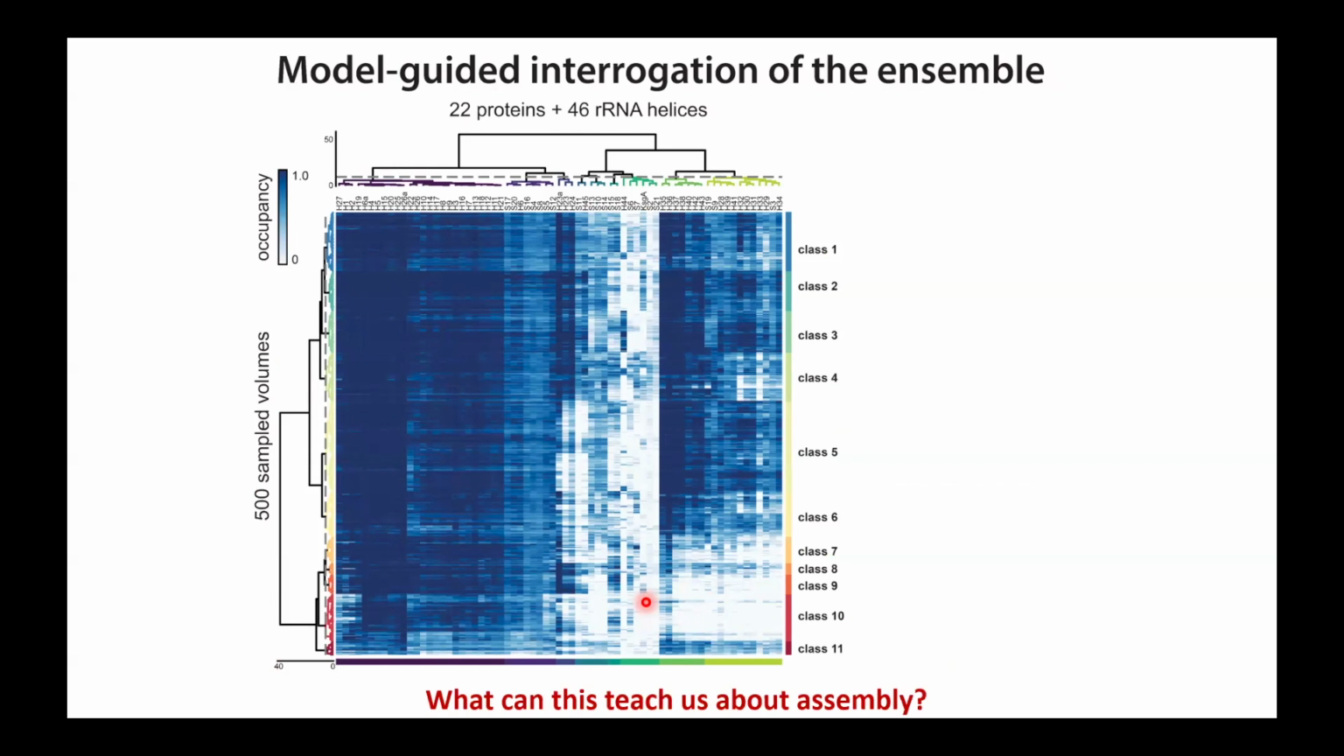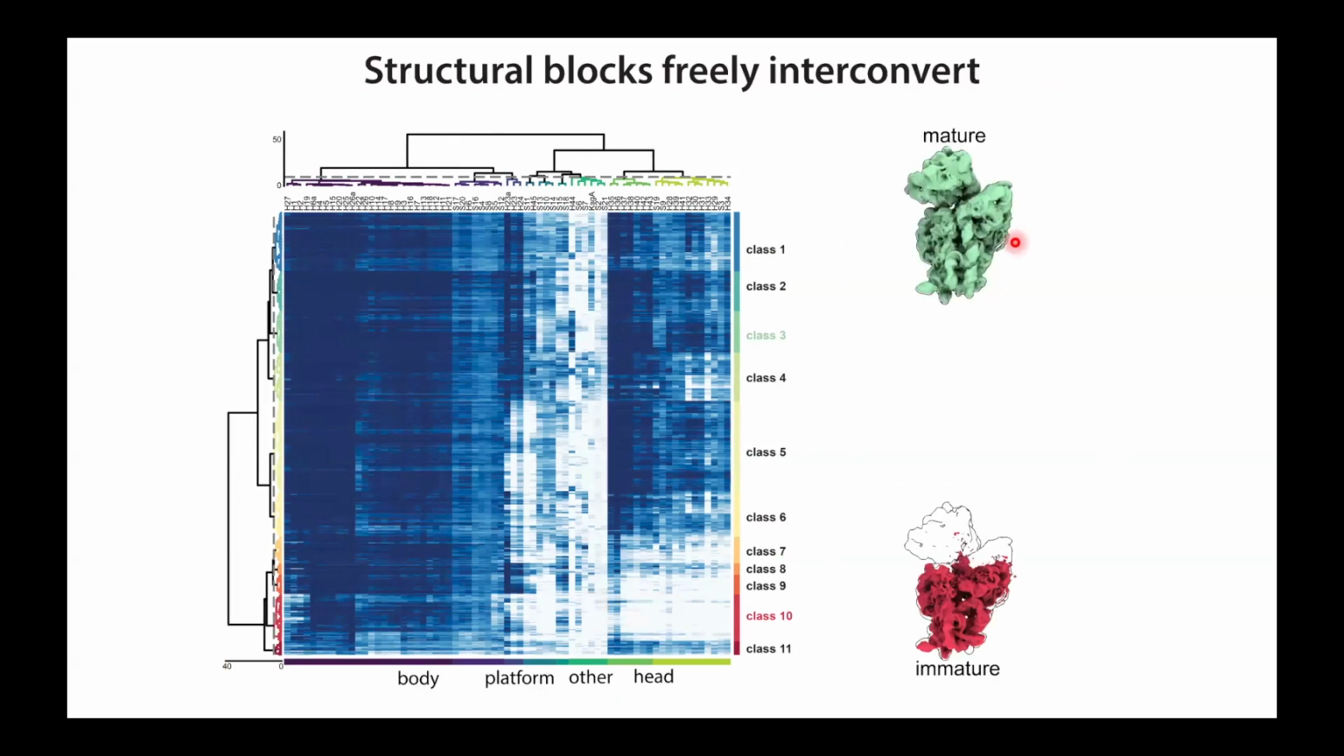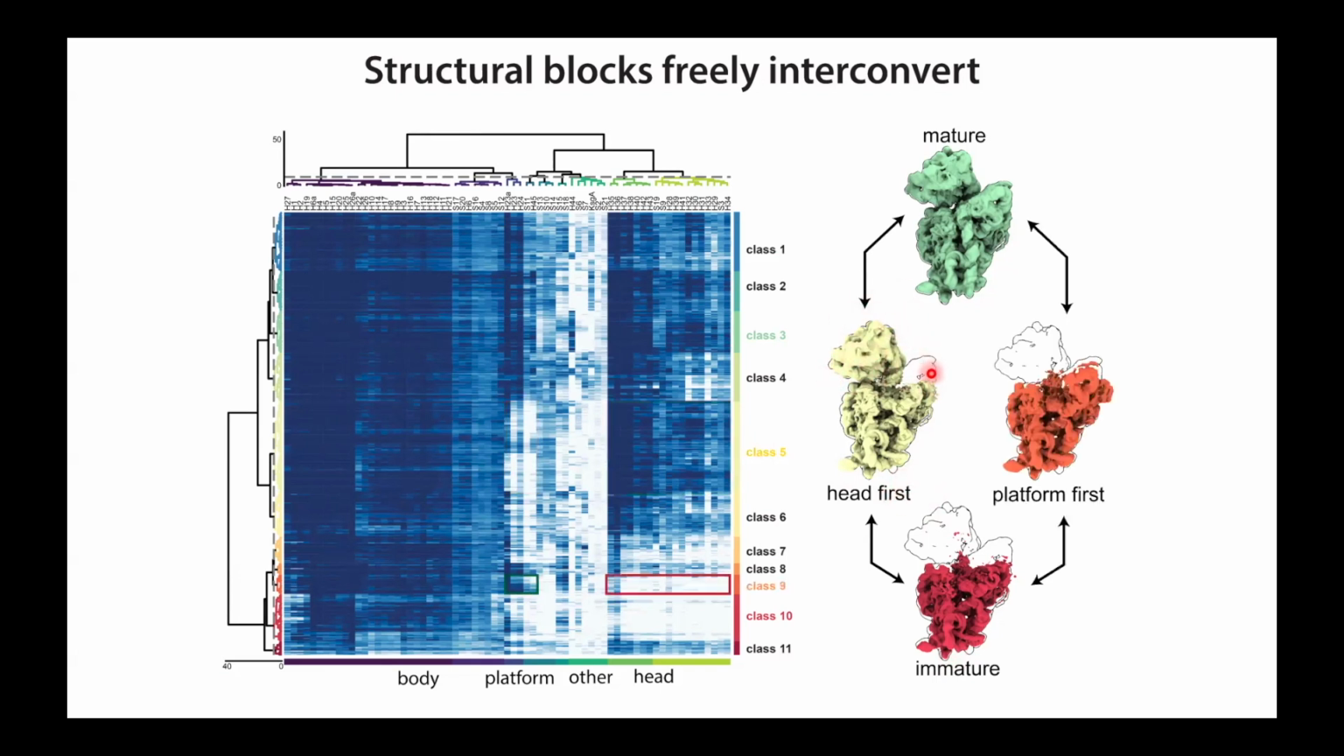And so, of course, you can find things like extremely mature structures, extremely immature structures. You can find a dominant class of interconversion where the head is formed, but the platform is absent. You can find a minor class where the platform is formed, but the head is absent. And so looking at this gives rise to this notion that there are parallel pathways by which the mature and immature structure can interconvert.